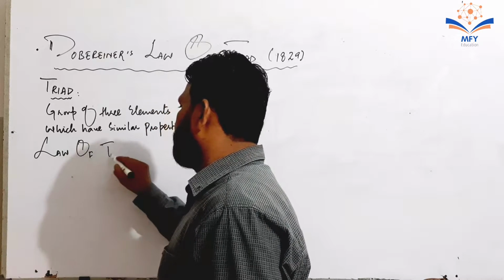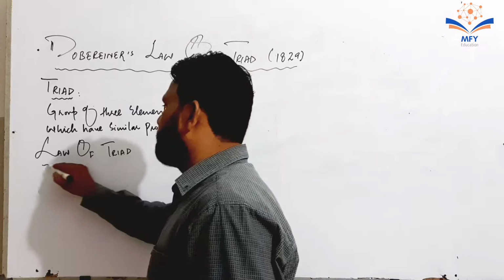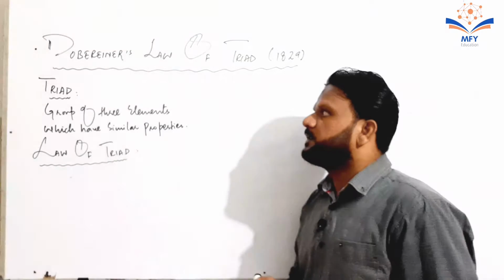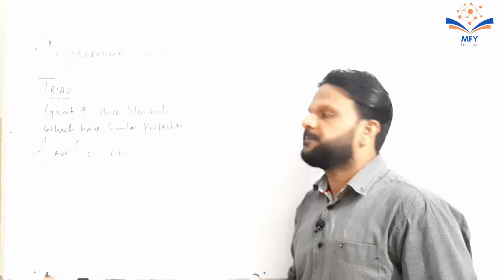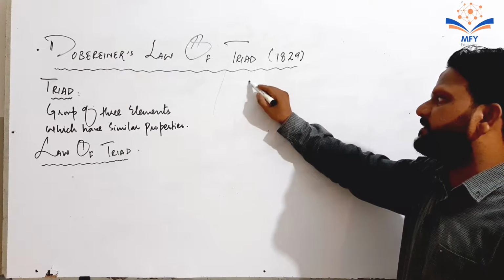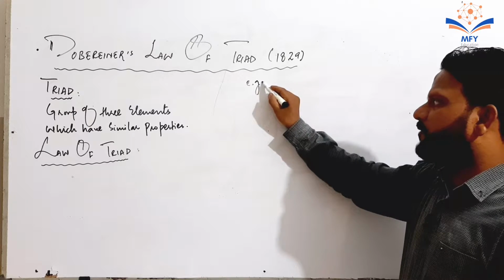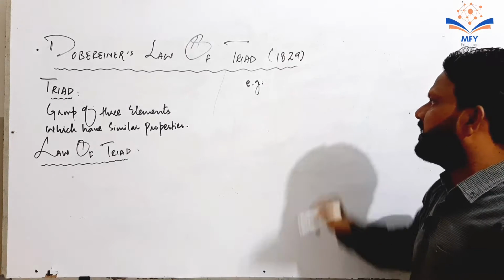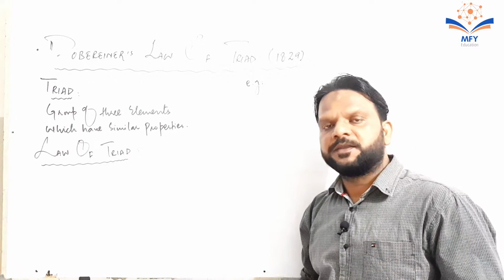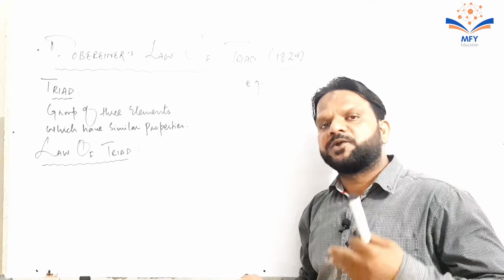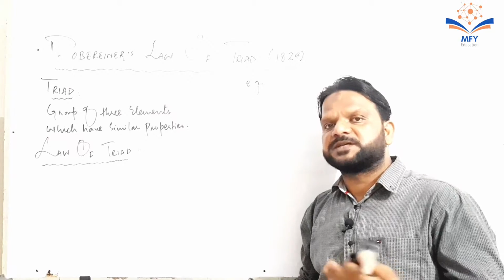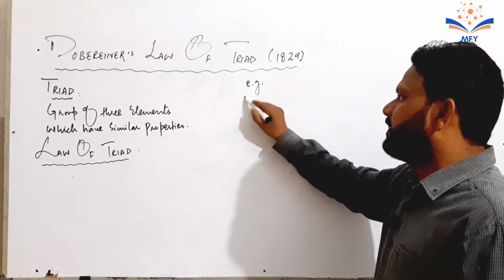The law of triads is also called the statement of Dobereiner's law of triads. First of all, we are going to discuss this law with examples. In 1829, the elements had already been discovered. Dobereiner arranged elements on the basis of their triads. He made different groups. In each group, he arranged three elements which have similar properties. Just like, for example, he arranged